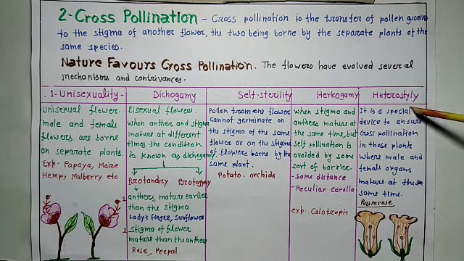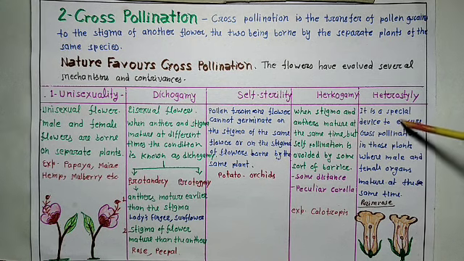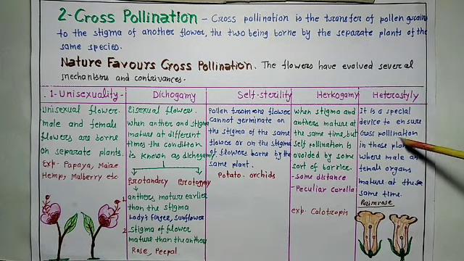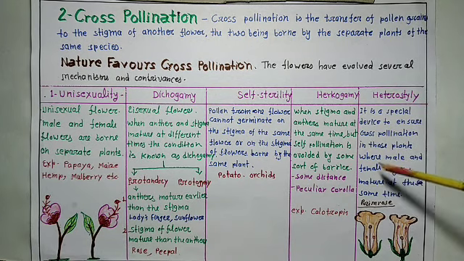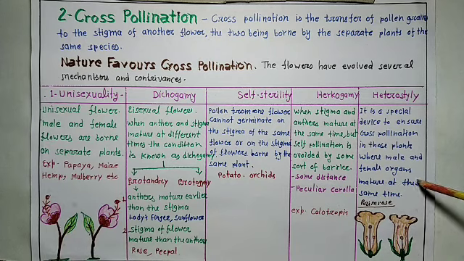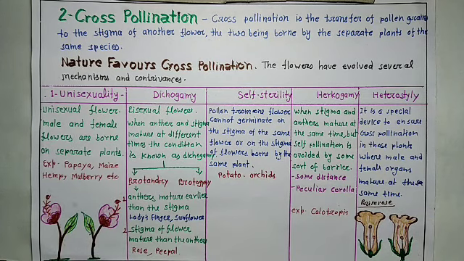Last one is heterostyly. It is a special device to ensure cross-pollination in those plants where male and female organs mature at the same time. Example here is primrose.